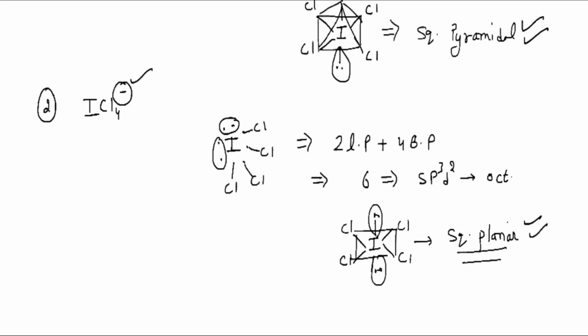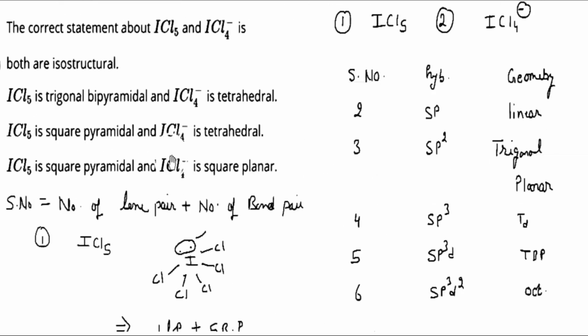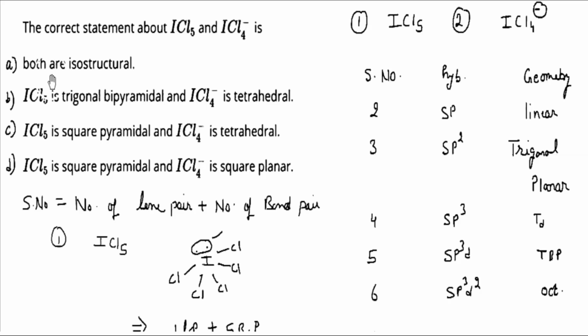So let's see the options. The option says both are isostructural. This statement is wrong, because isostructural species are those which have the same structure. But we have seen that ICl5 has a square pyramidal structure, and ICl4 negative has a square planar structure. So they are not isostructural.